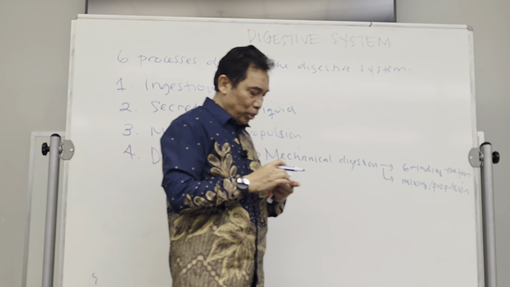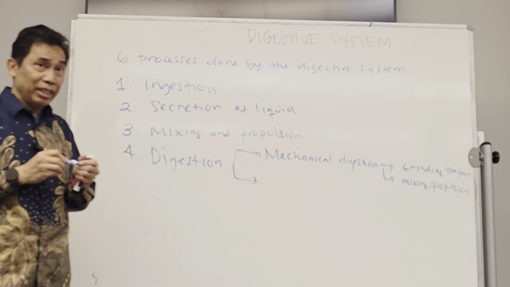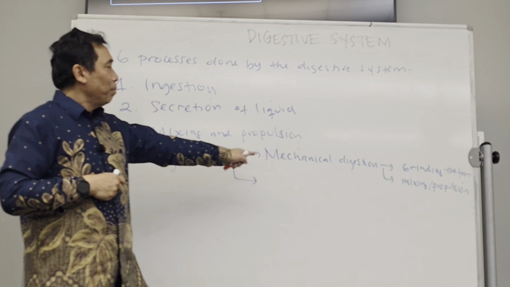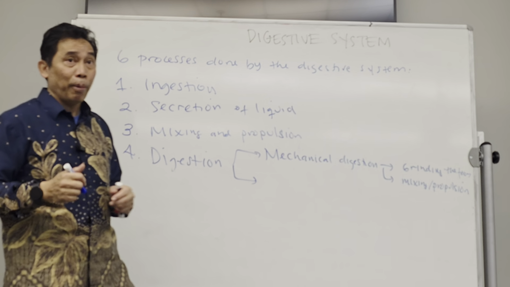So when the smooth muscle of the GI tract mixes or presses the content, it is also performing mechanical digestion on it.